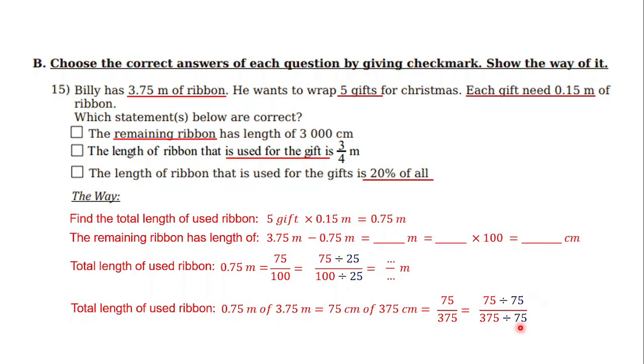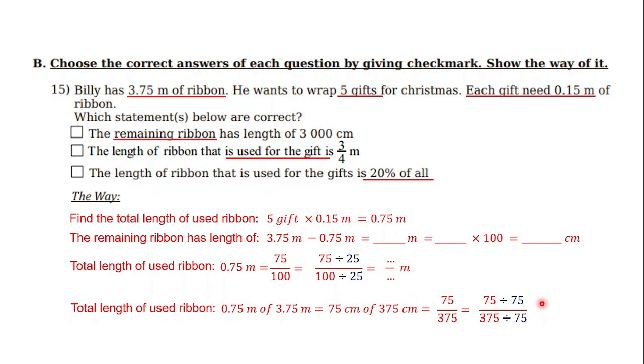Why? Because 75 is the biggest factor, the biggest number that can be a divisor for both of them. So I use 75 here. But if you want to divide it by a smaller number, that's okay. Maybe just divide it by 5 and 5.